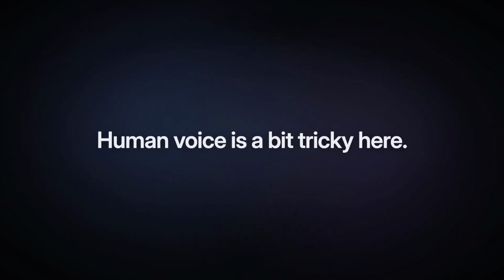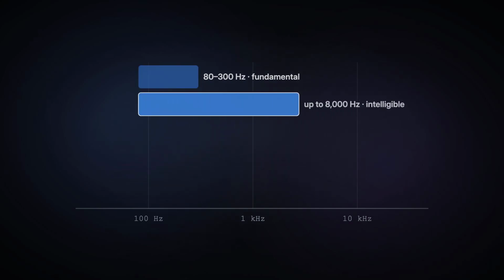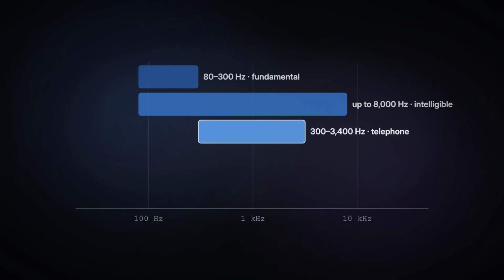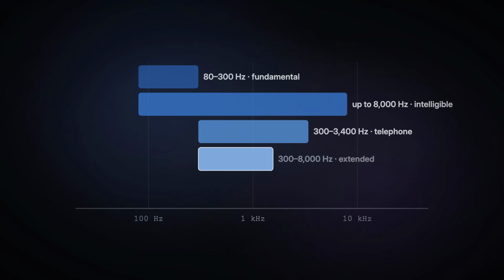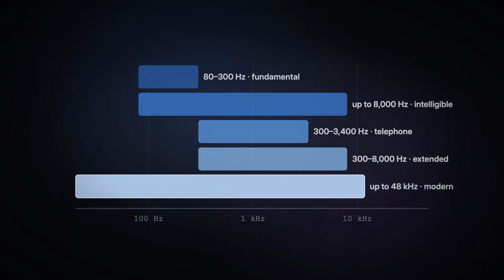Human voice is a bit tricky here. The fundamental frequency of our voice is roughly 80 to 300 Hz, but the intelligibility of speech extends to about 8,000 Hz. Telephone systems used to limit speech to 300 to 3,400 Hz, which is why the quality sounds quite thin. So they extended that up to 8,000 Hz to ensure enough headroom above the useful speech band. In modern systems, we use even higher frequencies up to 48 kHz.